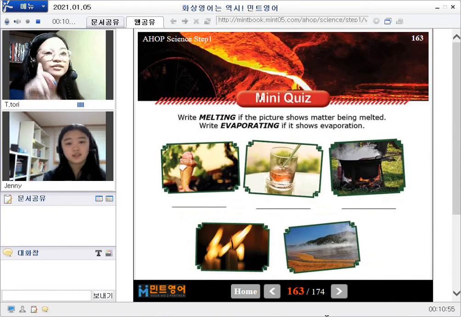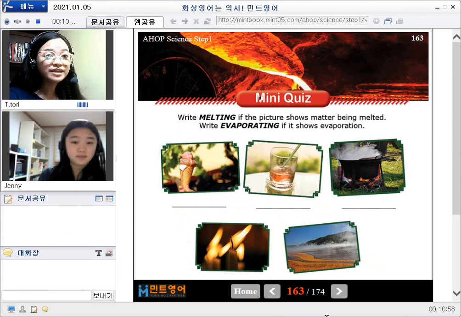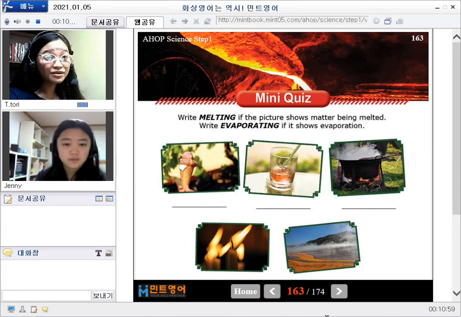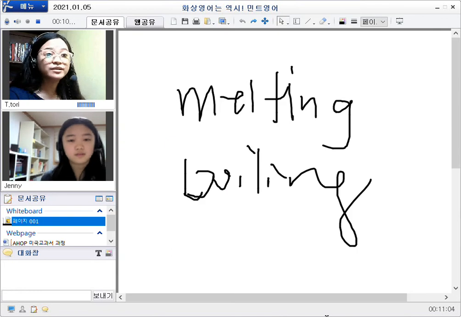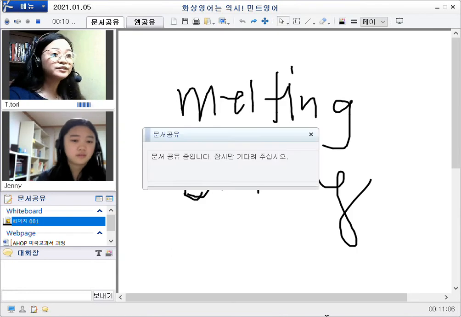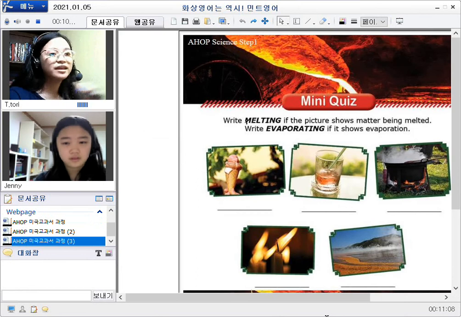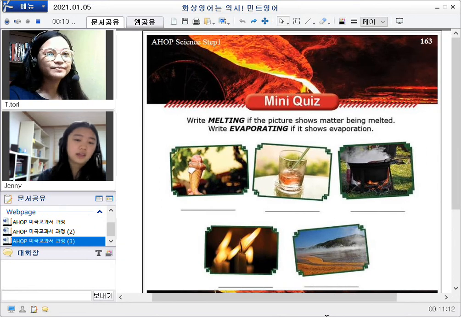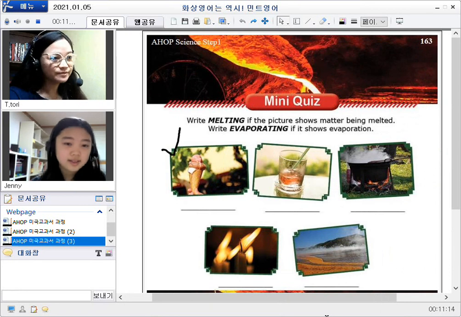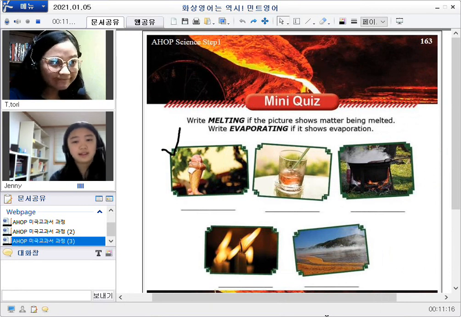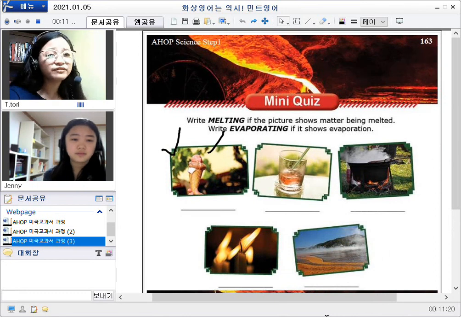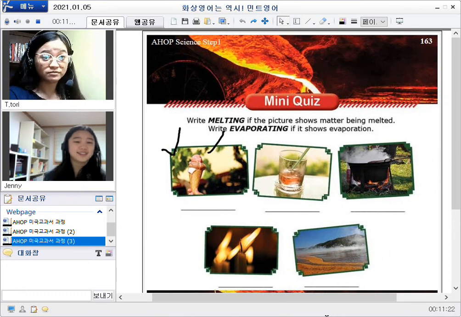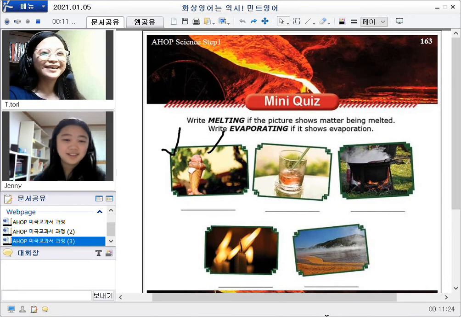Now let's go to mini quiz. Write melting if the picture shows matter being melted, and evaporating if it shows evaporation. You have to tell me first what is in the picture, and then you tell me if it's melting or evaporating. Okay. What's in the picture? It is ice cream in the air and it is melting. That's right. I think it's strawberry flavored, right? Because it's pink. I think so too.